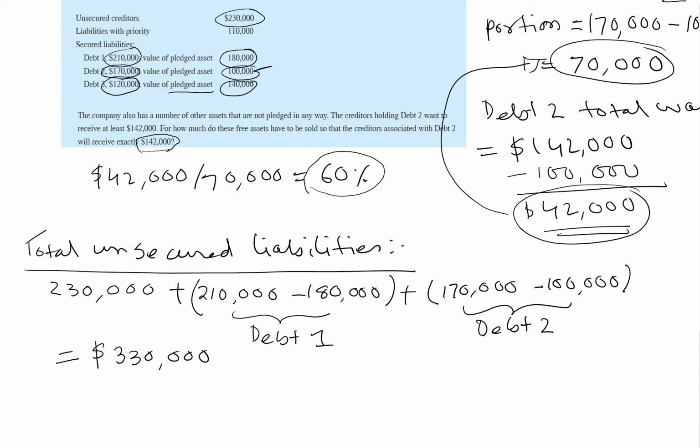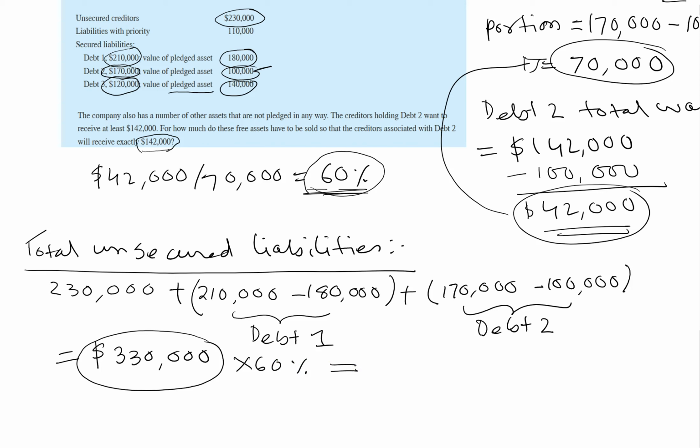So the total unsecured portion of liabilities is 330,000. Now we know what the debt 2 group wants, and we need to make sure that 60% of the unsecured portion will be paid. If we want to make sure of this 60%, then out of the total unsecured liabilities, 60% should be paid to satisfy debt 2.